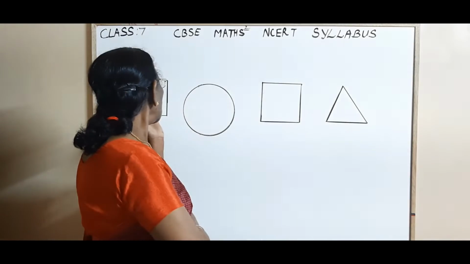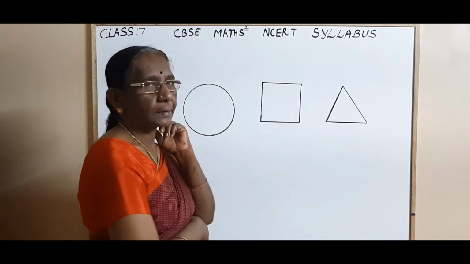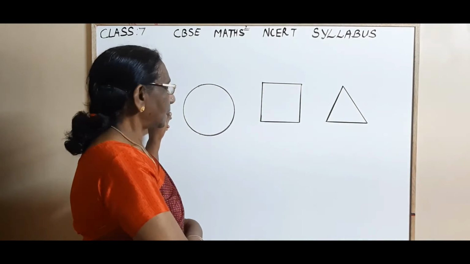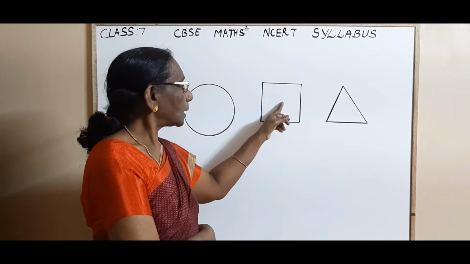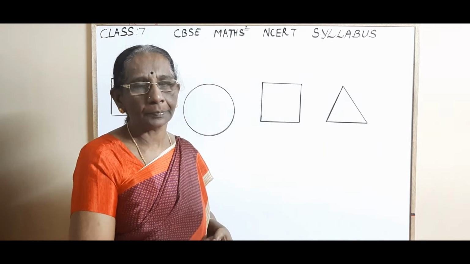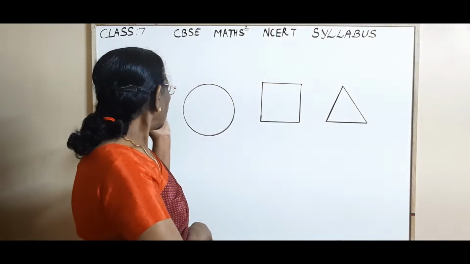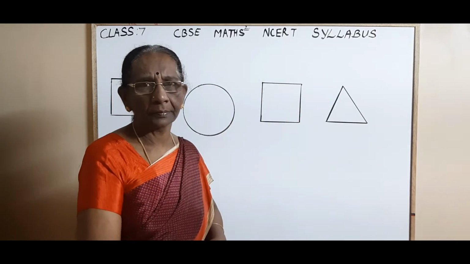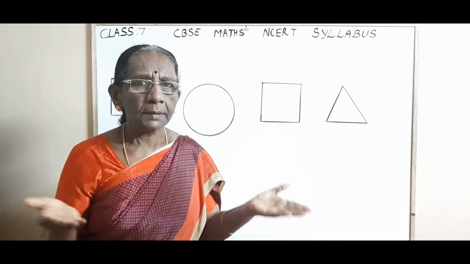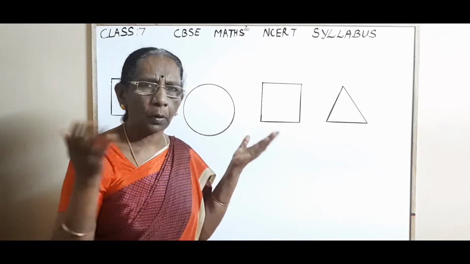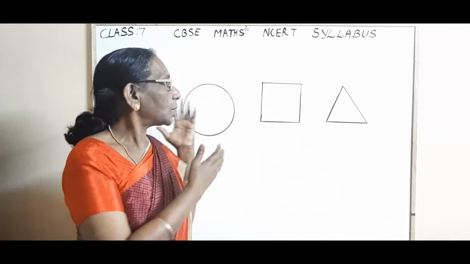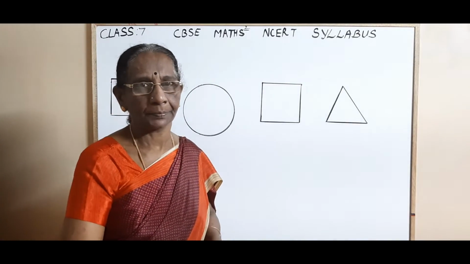Now each shape has a special name. All of you know that this is a rectangle, this is a circle, this is a square and this is a triangle. Now, you can see all these shapes in our day-to-day life. Wherever you go, you can see these shapes. Without these shapes, we cannot build anything. So these shapes are familiar to us.